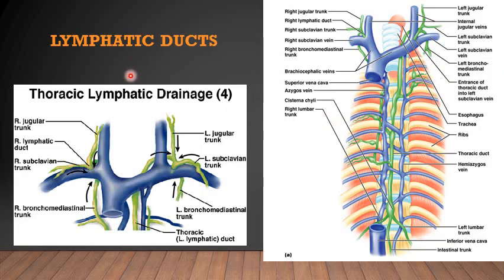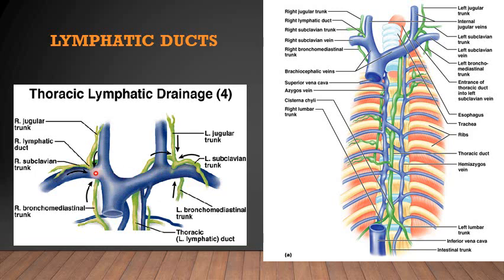I will show you in this picture very clearly that the venous angle is the junction of the internal jugular vein, which is coming from the head and neck, draining the venous blood from head and neck, and the subclavian vein. On both sides, the junction of the internal jugular vein and the subclavian vein is known as the venous angle.